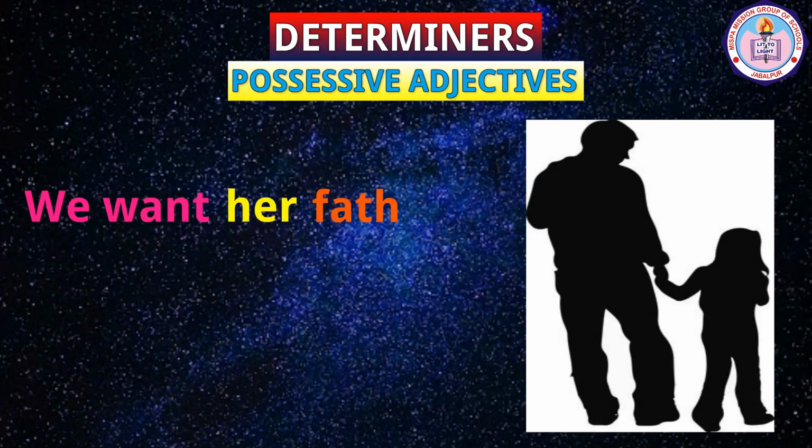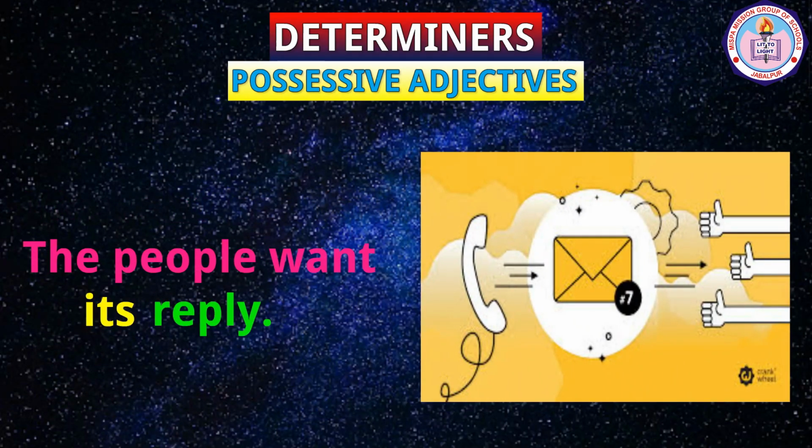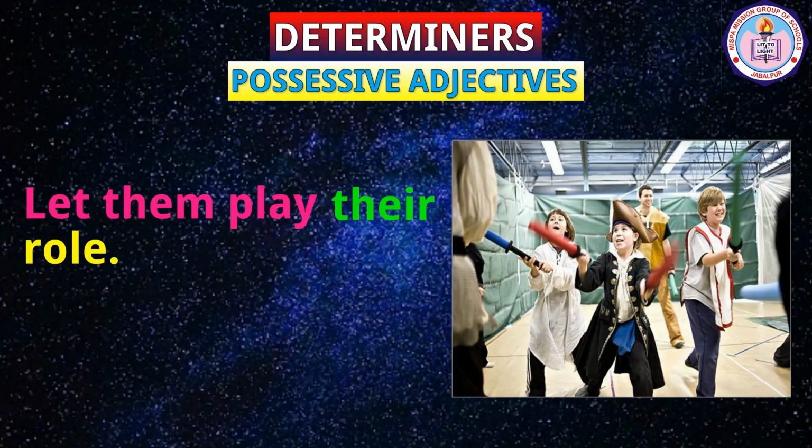We want her father to come. Here, her is the possessive determiner and plays the role of the adjective of the noun father. The people want its reply. Here, its is the possessive determiner, which is also known as the adjective of reply. Let them play their role. Here, role is the noun and its adjective is their, which is also known as the possessive determiner.